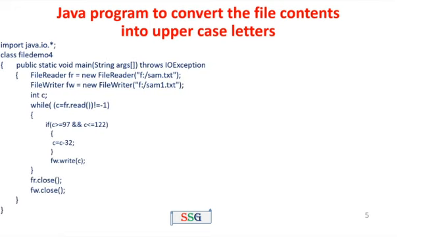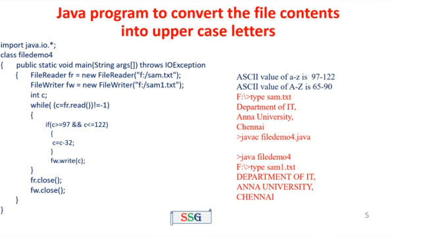Same program, now a Java program to convert the file contents into uppercase letters. Uppercase means all the small case letters are replaced with uppercase letters. In the last program we did the plus 32 operation; here we are going to do the minus 32 operation. That's all. For example, if you want to convert small case to uppercase, the ASCII value of small a is 97, the ASCII value of capital A is 65, the difference is minus 32. Just perform the operation c = c - 32 and write the contents. So no change in the program.